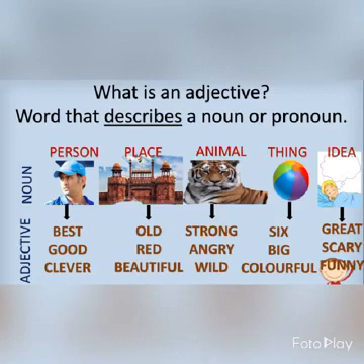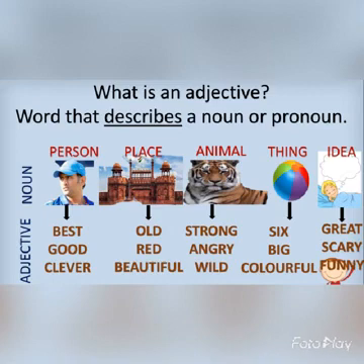For animal, you can see the picture of a tiger. You can say the tiger is very strong. The tiger is angry. The tiger is a wild animal. So the words strong, angry, wild are the words that are used to describe the tiger as an animal.